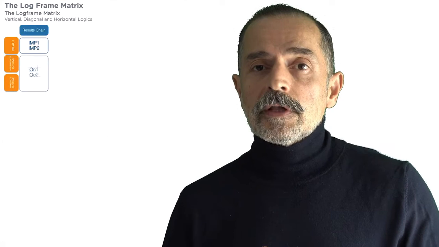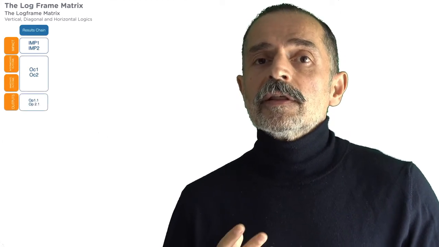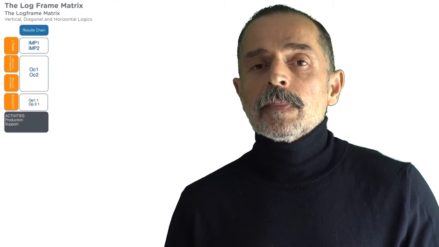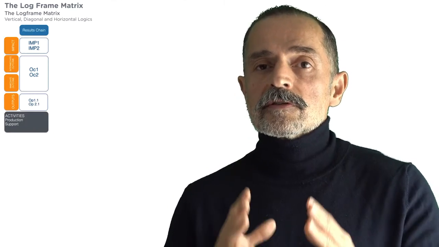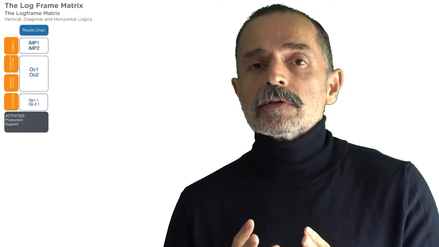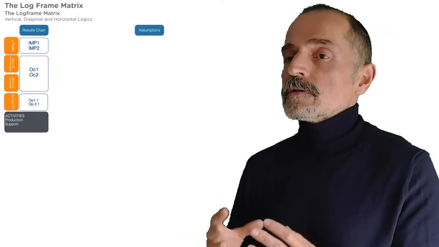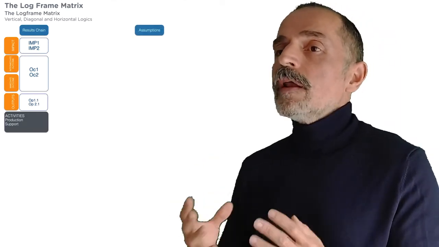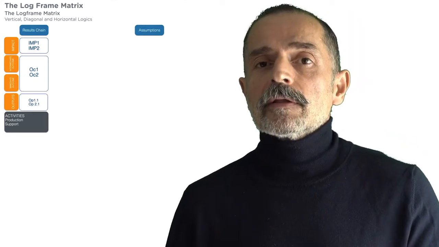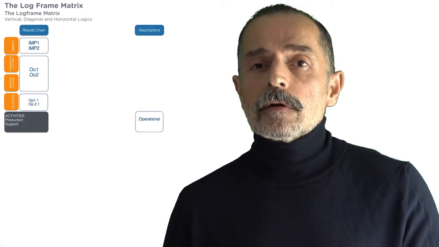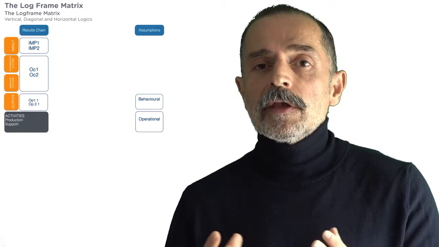We control the outputs and we directly influence the immediate and intermediate outcomes. We indirectly influence the contribution of the project to the impacts. This vertical logic, this chain of results that we control and influence, interact with the external environment. The external environment is made out of certain assumptions. Assumptions we don't control or influence, but they can have a huge impact on our project. These assumptions, we call them the diagonal logic. They frame the intervention.